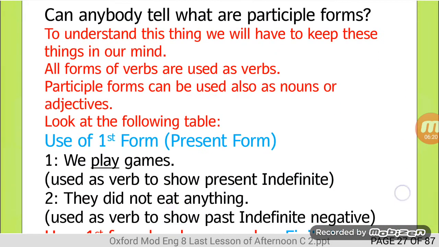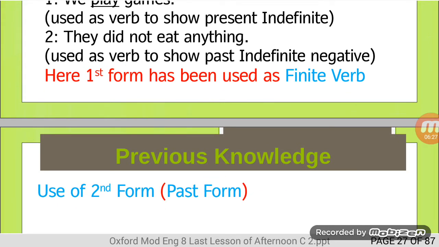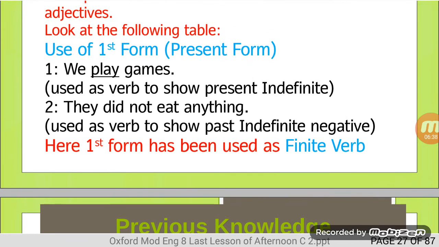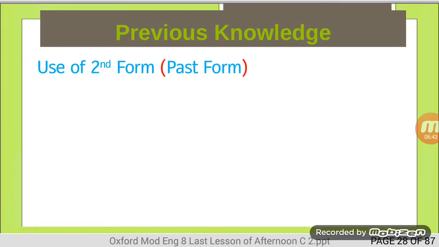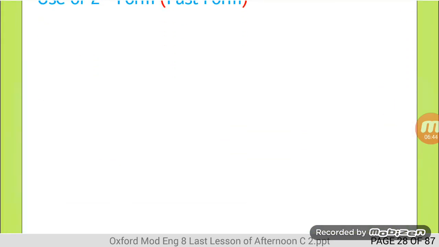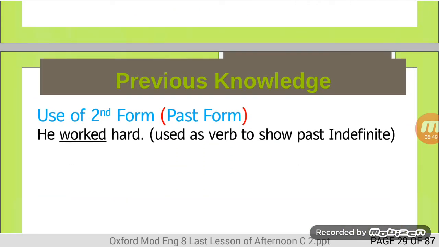Let's move towards the second form. But before we move towards second form, we can say in above examples the verb is being used as finite verb. It is responsible to show the tense of the sentence. Use of second form of verb. Look at these sentences. First sentence is in front of you. He worked hard.